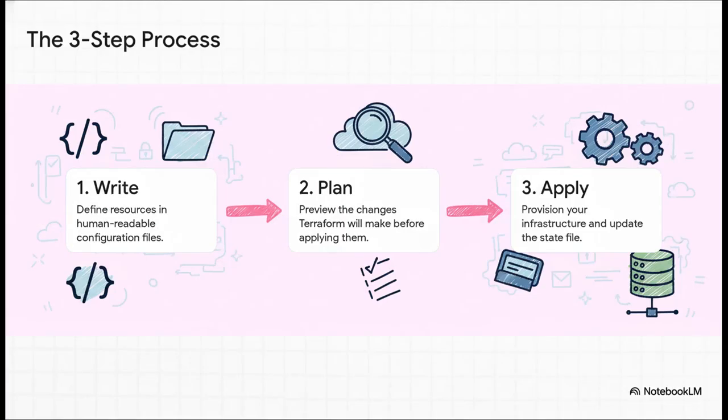So let's break that down. First, you write. You define what you want in those simple TF files. Then, and this is the most crucial part, you plan. You run a command, terraform plan, and it gives you a preview. This is your safety net. It tells you exactly what's going to be created, what will be updated, or even what will be destroyed. No more surprises. And only when you've reviewed that plan and you're happy with it, do you move to the final step, apply. You give it the green light and Terraform makes it all happen.